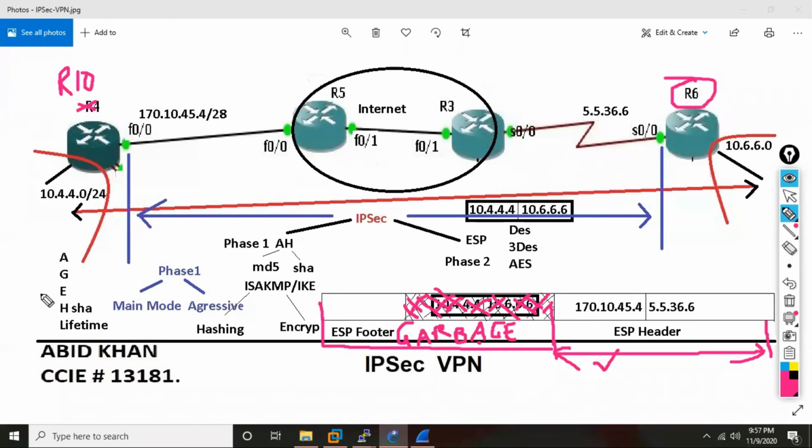And these are the five parameters. But lifetime, in my last 17 or 18 years of teaching CCIE, I have never seen, even in CCIE Security, this parameter ever asked to be changed. You will be asked about these 4 parameters. And I remember it like age, age of HL.